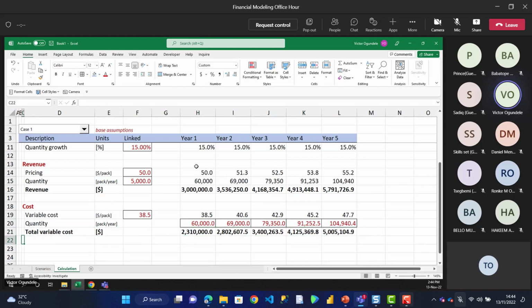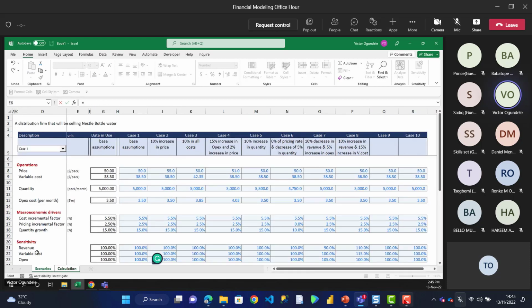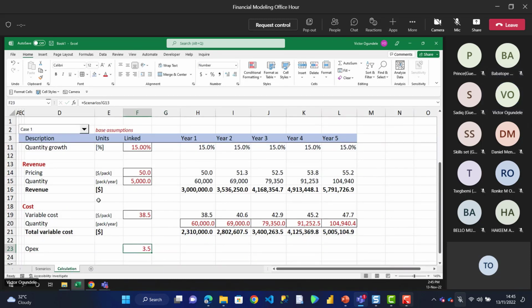Then we have the total variable cost. Now for our OPEX, our operating cost. So let me also link that. What we have for our OPEX, we're saying that will be 3.5 million monthly. So I need to convert this to yearly.